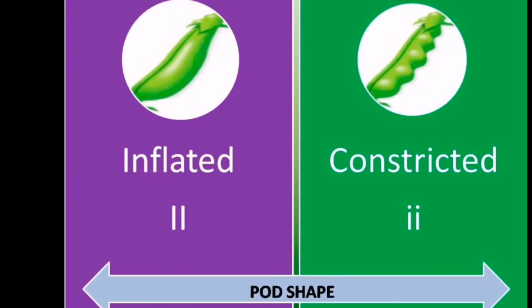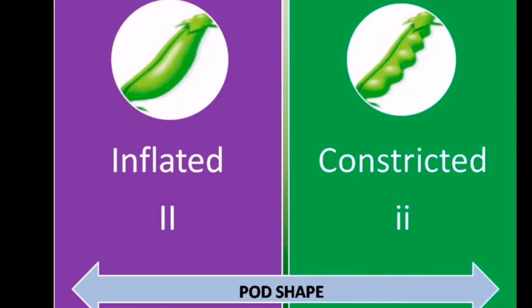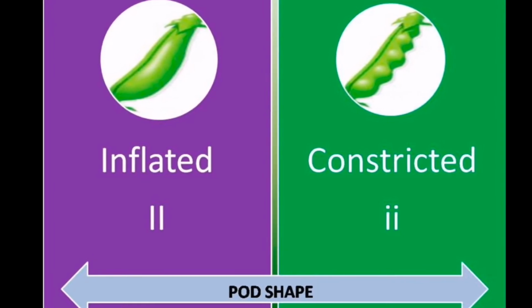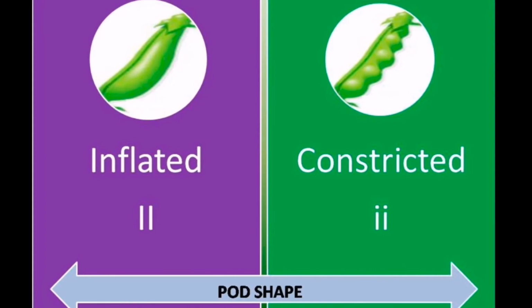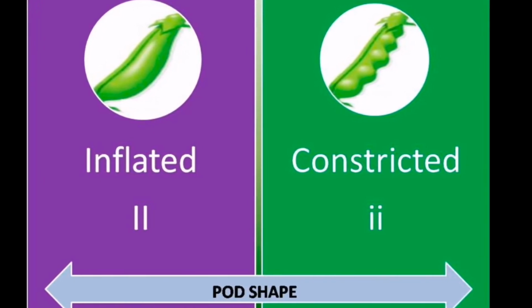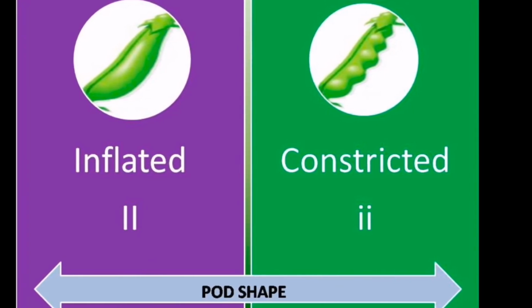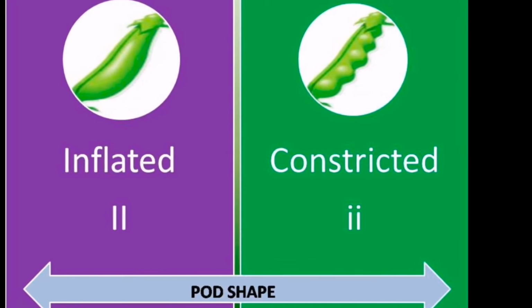The seventh contrasting character is the shape of pod. The pod has inflated shape. It is dominant in pea plant, and recessive character is constricted. See the shape here. First one is inflated, represented by capital I. The second one is constricted pod shape having genotype small i.